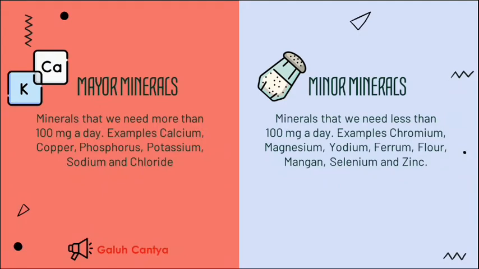Major minerals. Minerals that we need more than 100 mg a day. Examples: calcium, copper, phosphorus, potassium, sodium, and chloride. Minor minerals. Minerals that we need less than 100 mg a day. Examples: chromium, magnesium, iodine, ferrum, fluor, mangan, selenium, and zinc.